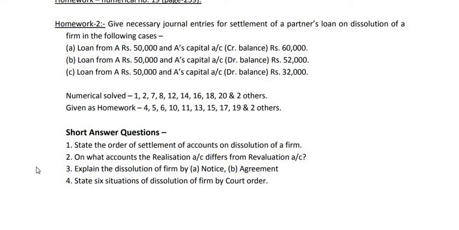Now after that I have also given you short answer questions, they carry 3 marks. So try to find their answers. State the order of settlement of accounts on dissolution of a firm. On what account does the realization account differ from the revaluation account. Explain the dissolution of a firm by notice and by agreement, and state 6 situations of dissolution of a firm by court order. So this is the end of chapter 5.